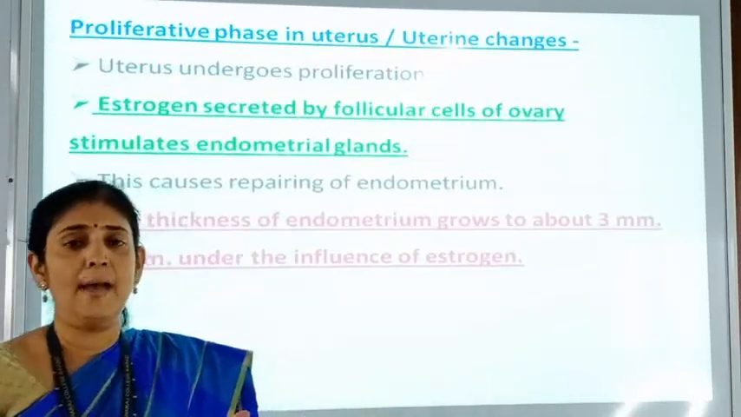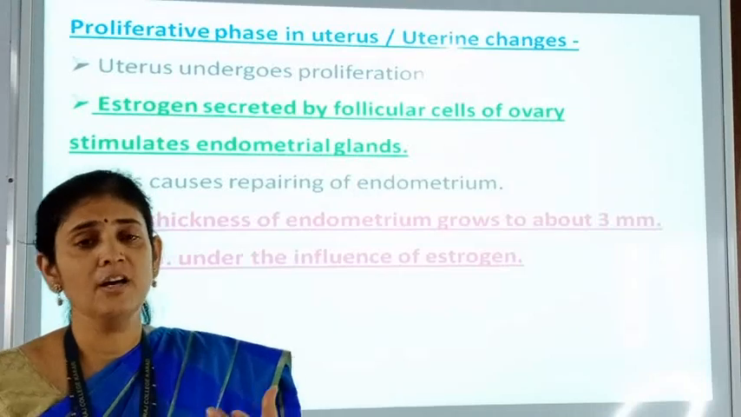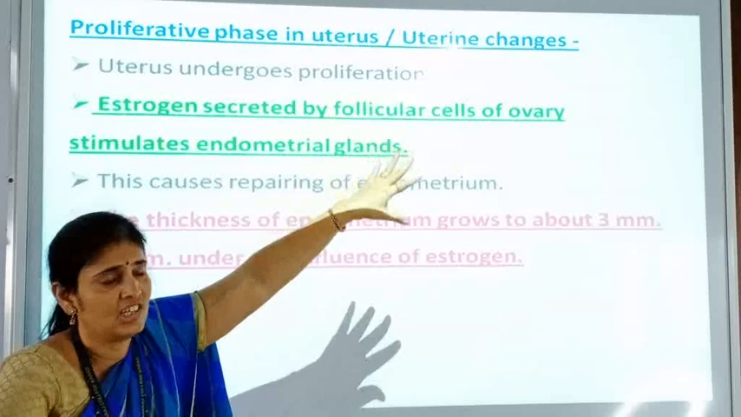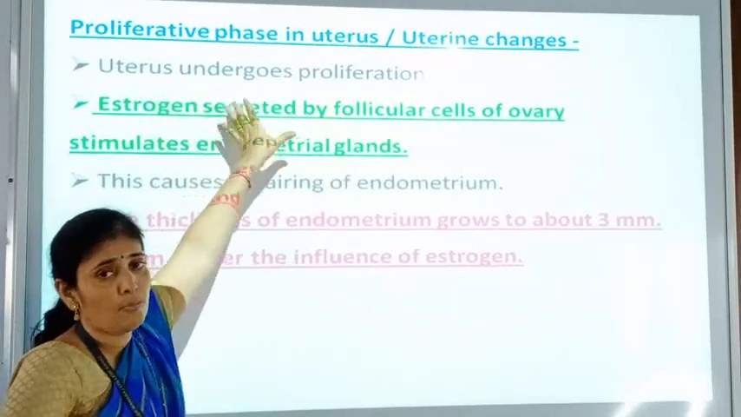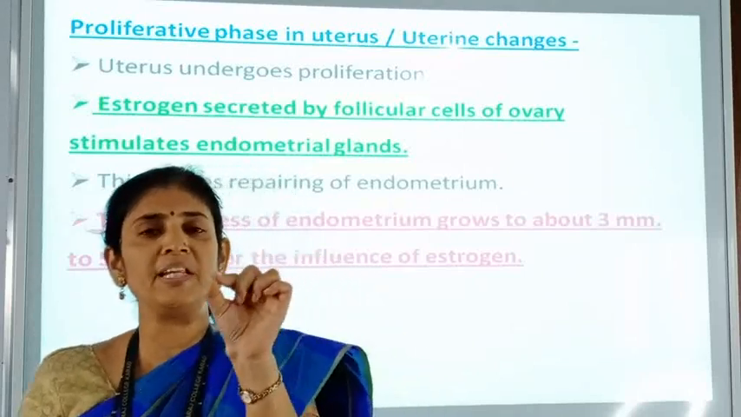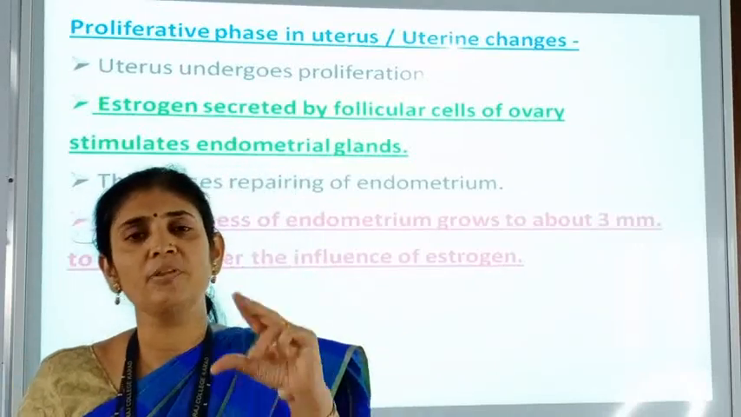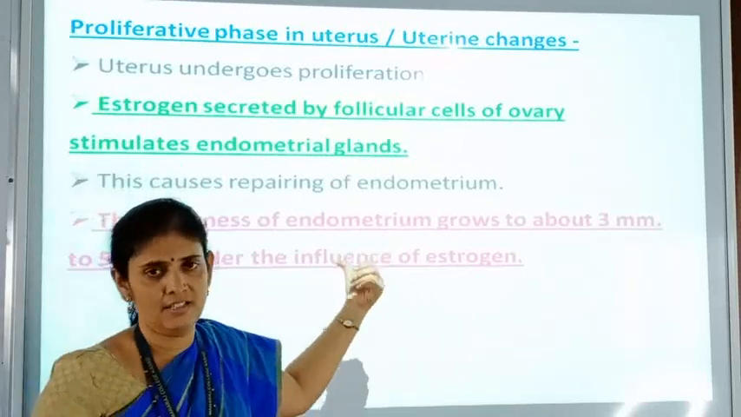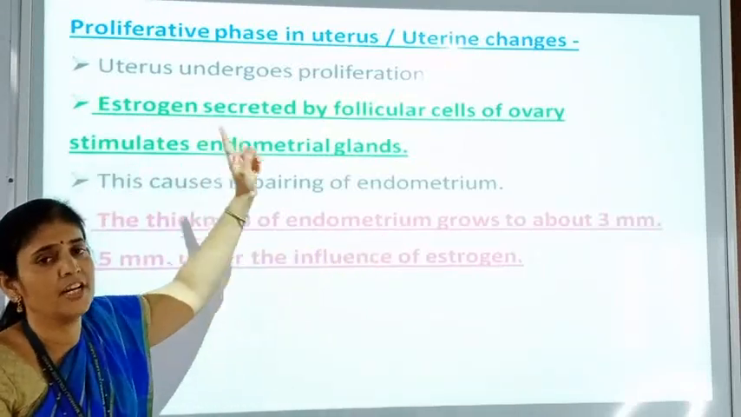Now what happens to the uterus, that is the proliferative phase in the uterus, or we can call it the uterine changes. It undergoes proliferation, means the endometrial wall which had become 1 mm in thickness, that thickness of the endometrial wall is going to be increased during this phase, and therefore it is called a proliferative phase.